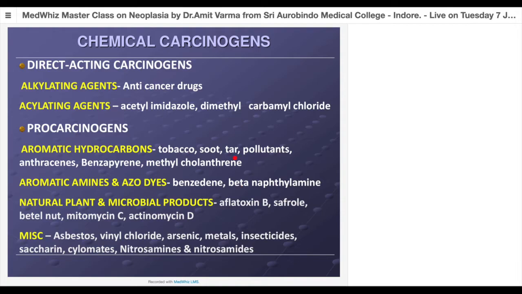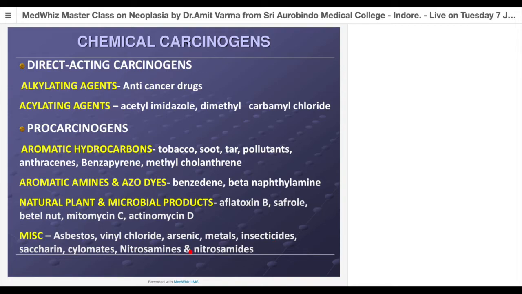Then natural plant and microbial products like aflatoxin B, which is coming from fungus, safrole, betel nut, that is supari. Now supari, we all take it as non-carcinogenic, because this is a basic concept with people that supari or betel nut is not a carcinogen, only tobacco is a carcinogen. Mind well, they are both in the same category of indirect carcinogens. Mitomycin C and actinomycin D. The miscellaneous group like asbestos, vinyl chloride, arsenic, heavy metals, insecticides, saccharine, cyclamates, nitrosamines, and nitrosamides.